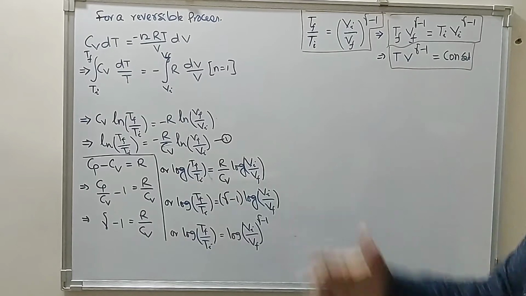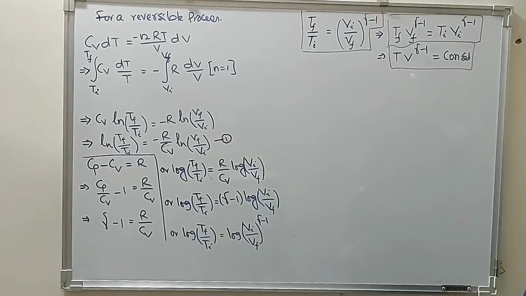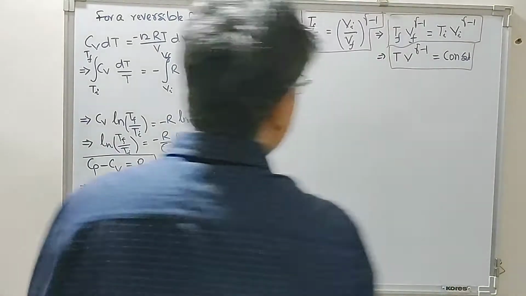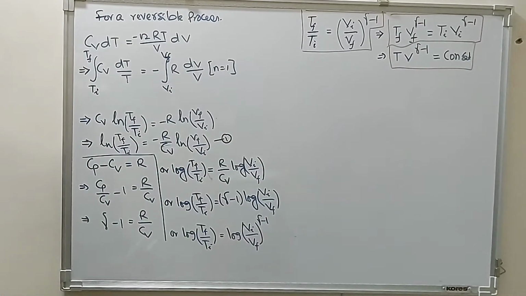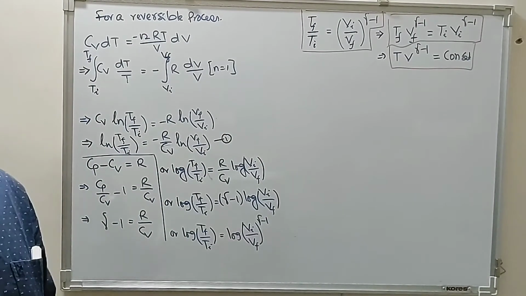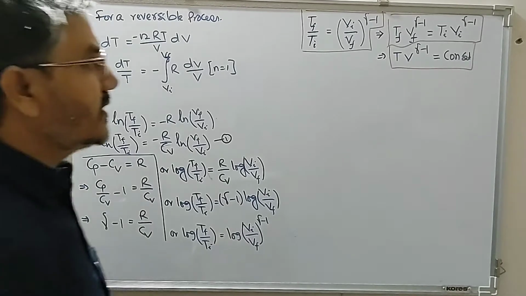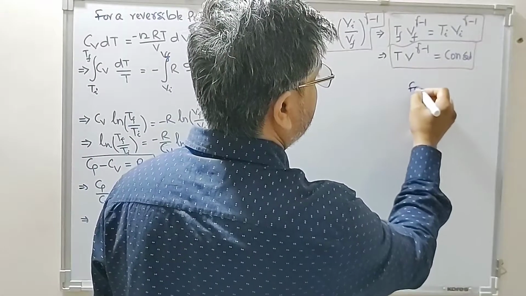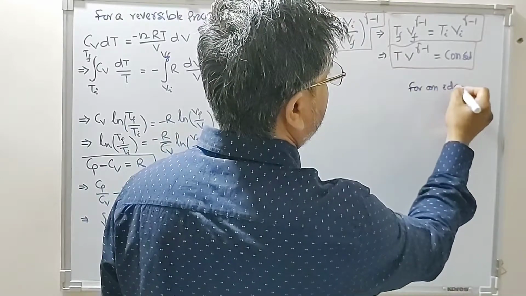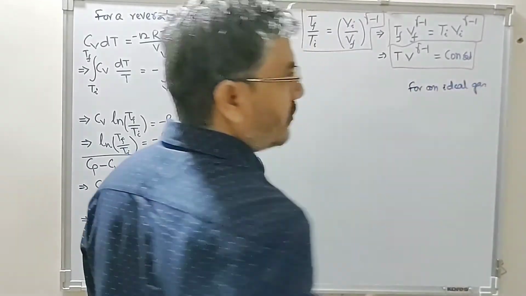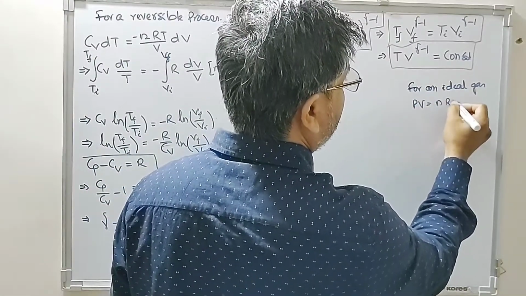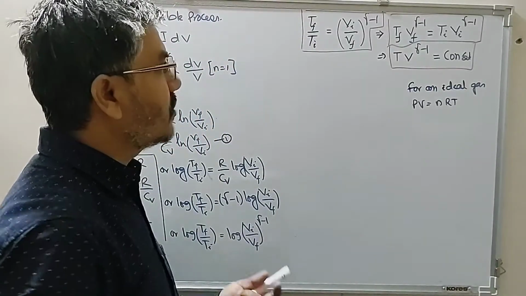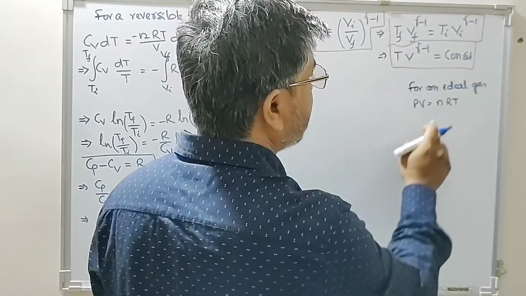Now let's find the pressure volume relationship for an adiabatic process. Take this equation, Tf upon Ti is equal to Vi upon Vf raised to the power gamma minus 1. Now for an ideal gas, PV is equal to nRT, or if n is equal to 1 mole of an ideal gas, PV is equal to RT.